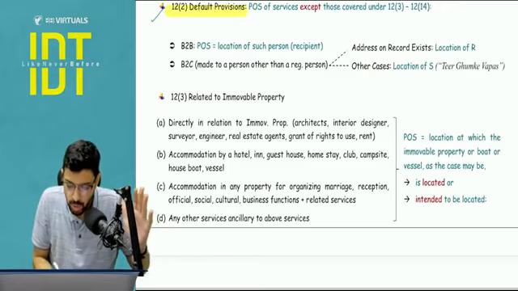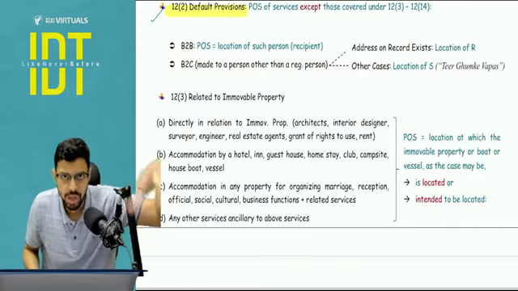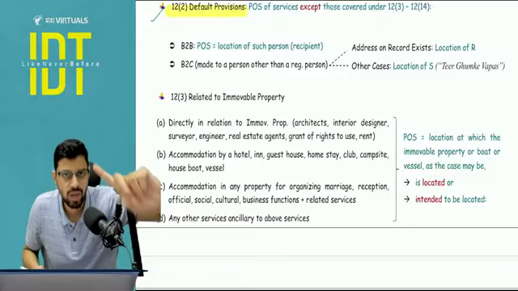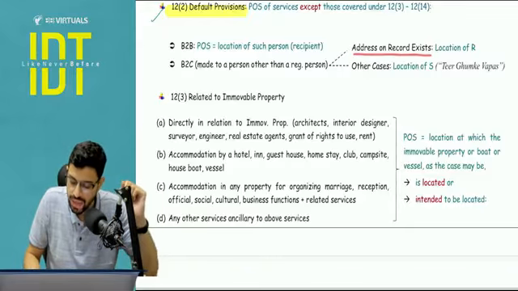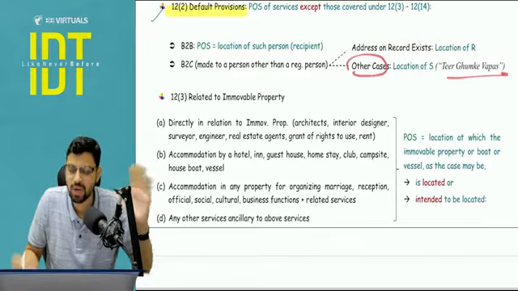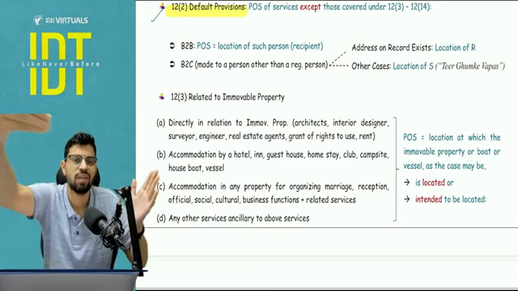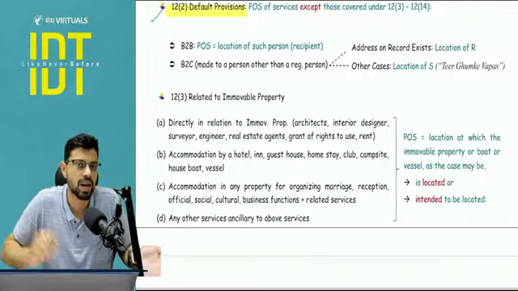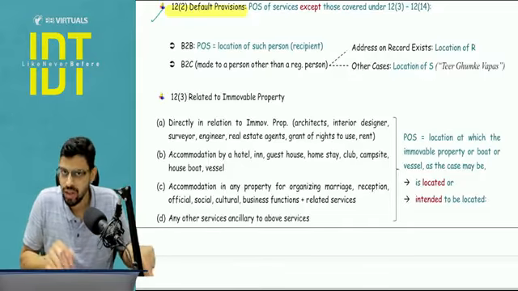Okay, so here you will see whether it is a B2B case or B2C case. If it is a B2B case, you pick the location of the recipient, it's a registered address, you have that. If it is a B2C case, you ask one question, that whether that recipient's address is available on records of the supplier. If the answer is yes, that location, that state will be the answer. Otherwise we will say it goes back, means the location of the supplier will be the answer. The place of supply will be back to the location of supplier, because we don't have anything else. We don't have the recipient registered, we don't have the unregistered recipient address on record. So here the answer will be the location of supplier.